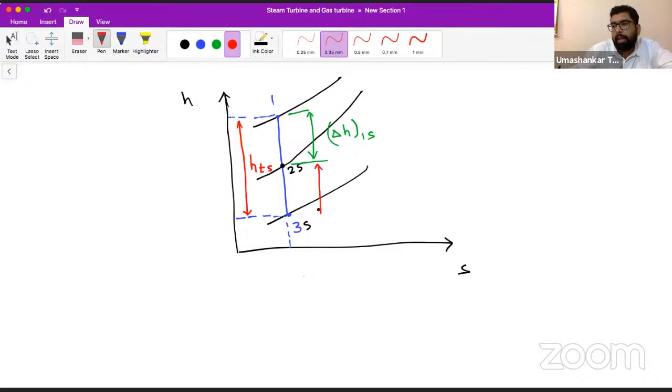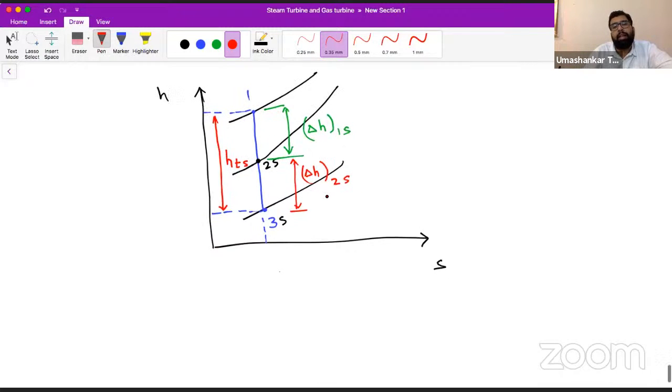Can we say, sir, this is the ΔH in the second stage, and as it is isentropically expanding, this is our isentropic enthalpy drop. So what will be the reheat factor here? It will be 1.